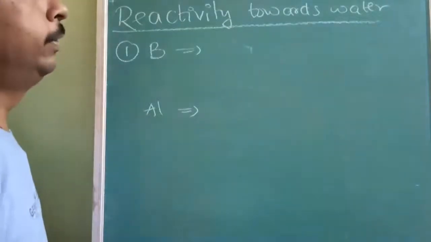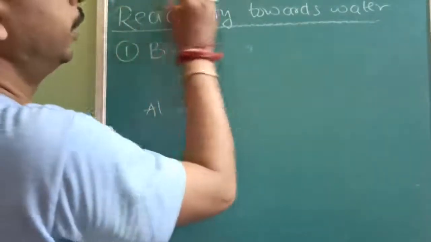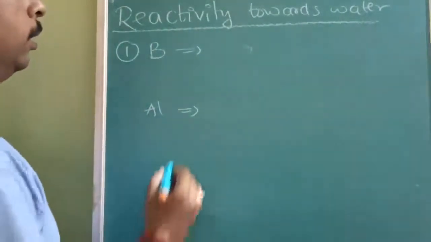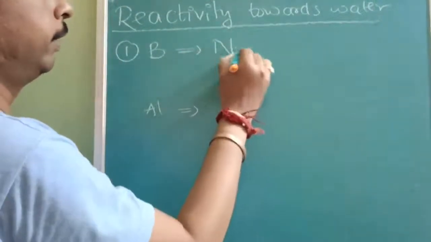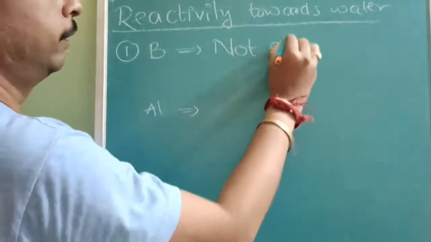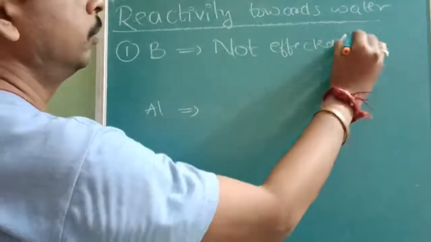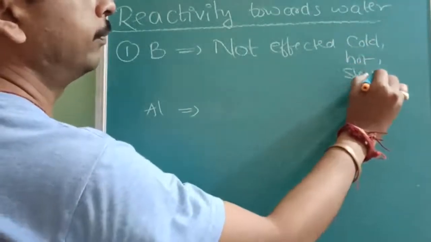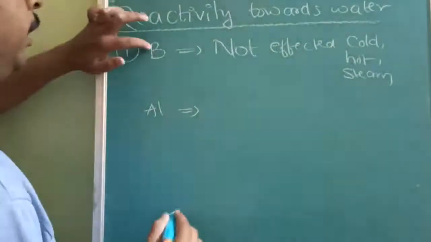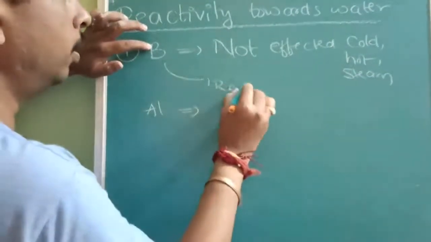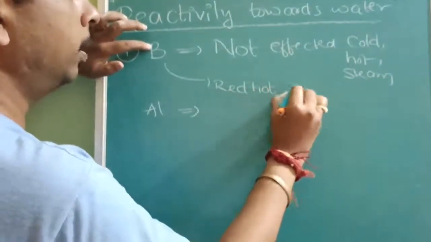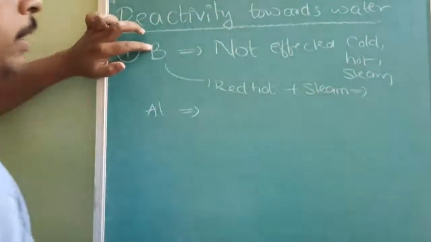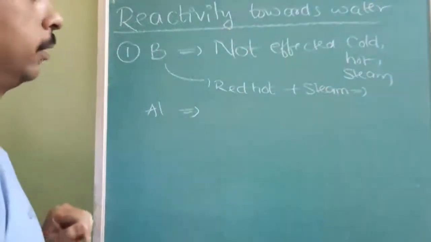Okay, after reactivity towards air, now we are going to start with reactivity towards water. Okay, so like boron, boron is not affected by the cold water, hot water, even steam. Okay, but if it is red hot, and you are treating with steam, then it is going to react and liberate hydrogen gas. Okay, what is that reaction?